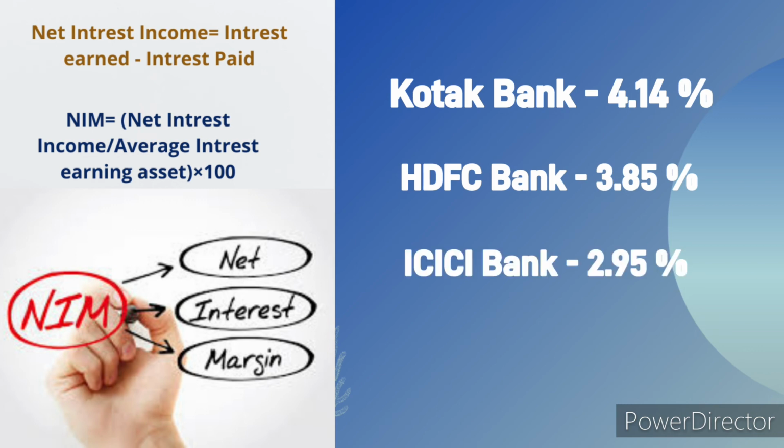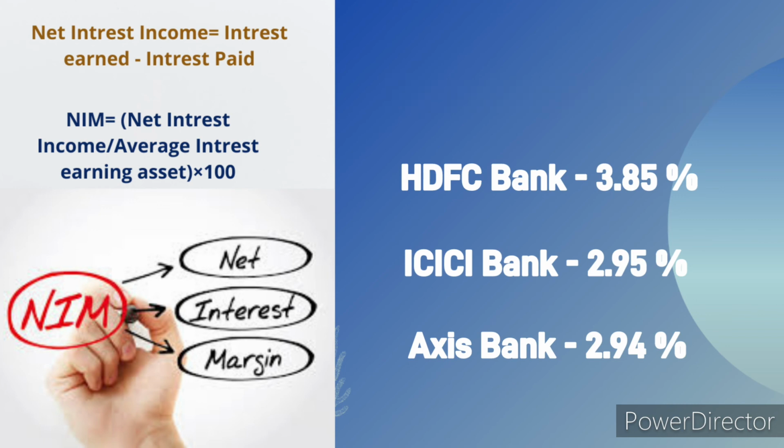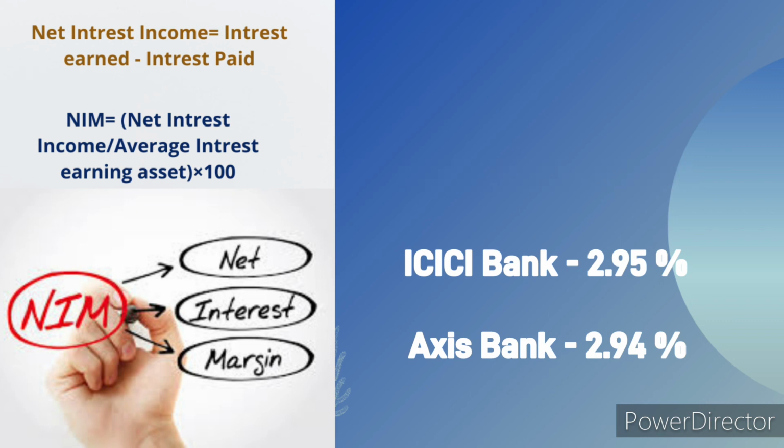Now what is average asset? Let's consider you are calculating the net interest margin for one quarter. The banks will calculate the average of the earning assets from the beginning of the quarter till the end of the quarter, because these earning assets vary every day. The number that you are seeing on your screen for the NIM ratio is taken from the annual reports of March 2021. So this is inclusive of 4 quarters.